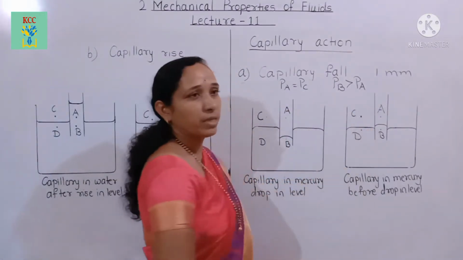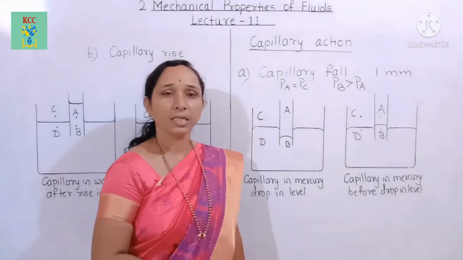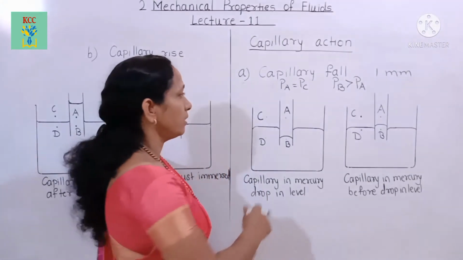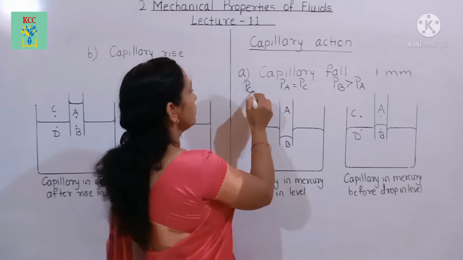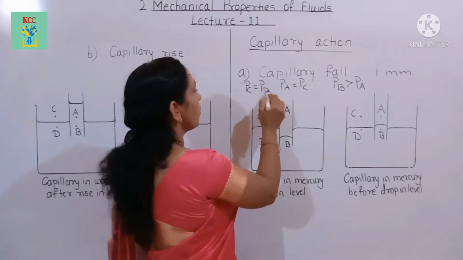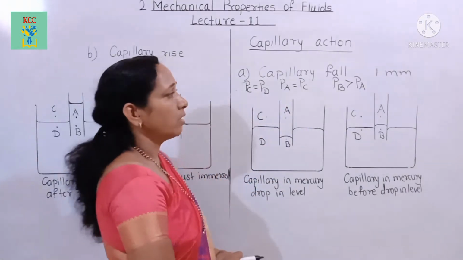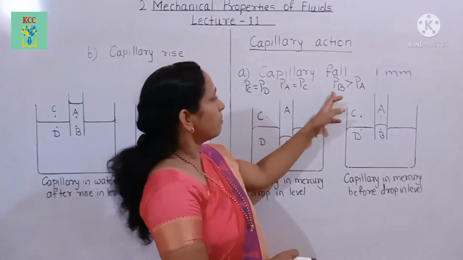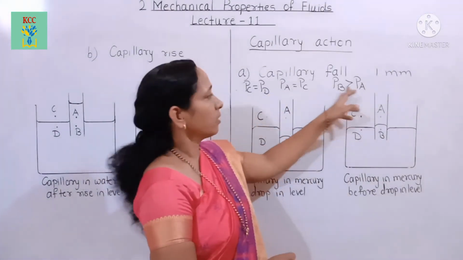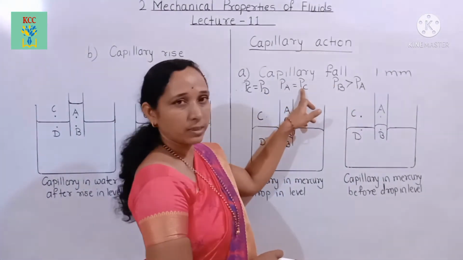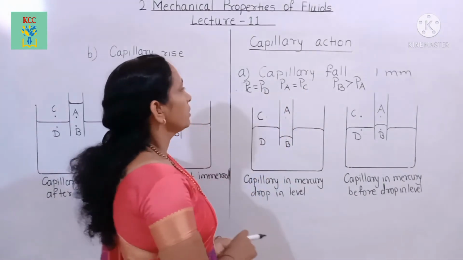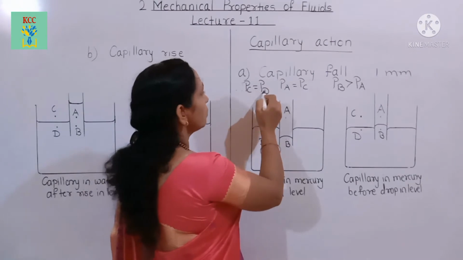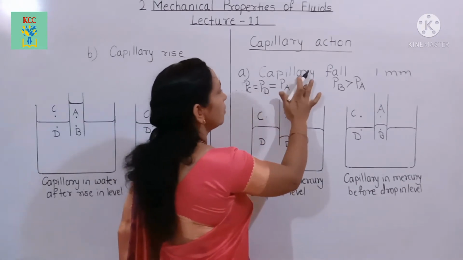Pressure at point C and pressure at point D are equal. Therefore, as PB is greater than PA, here PA equals PC and PC equals PD. Therefore, PC equals PD, which equals PA.